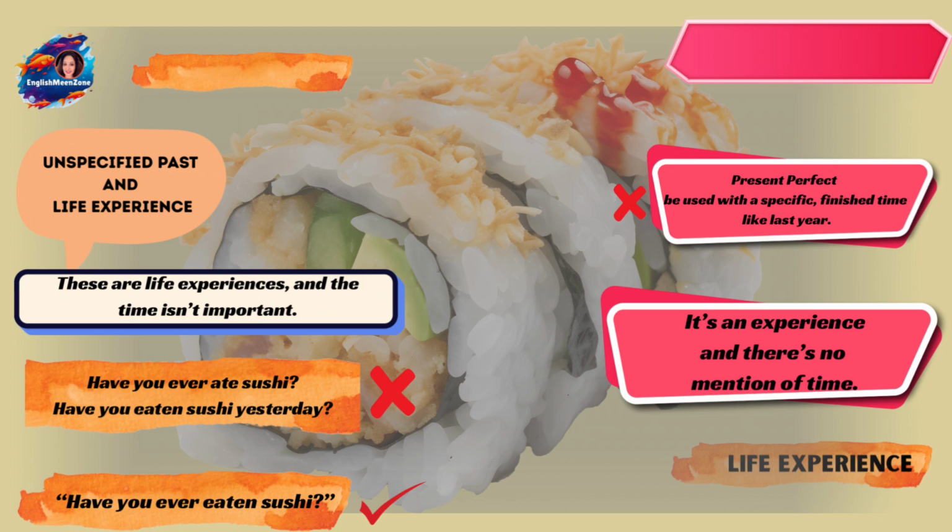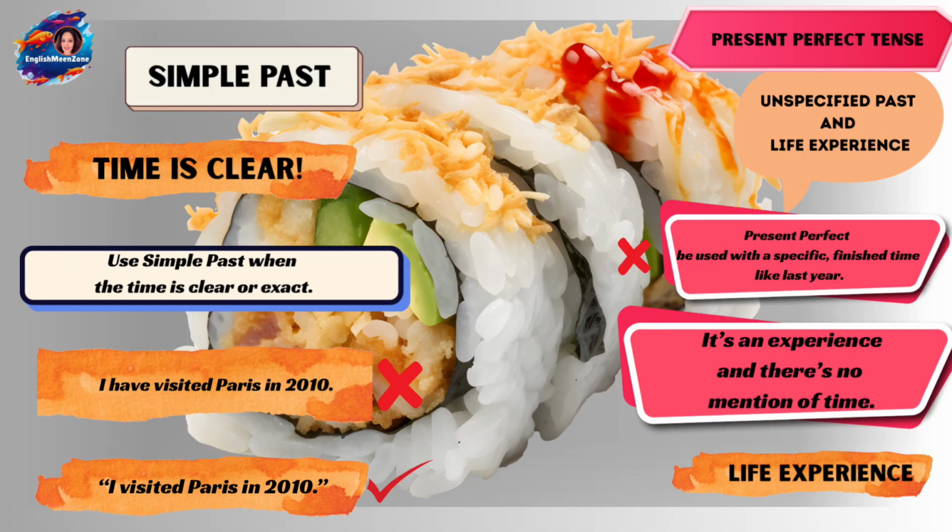We do not use present perfect when we are talking about a certain, finished time. If you're mentioning time, then you cannot use present perfect. Like "she has tried skydiving last year." When you're mentioning the time, last year, you do not have to use the present perfect. You will say, "she tried skydiving last year." You will use the simple past if you're mentioning the time.